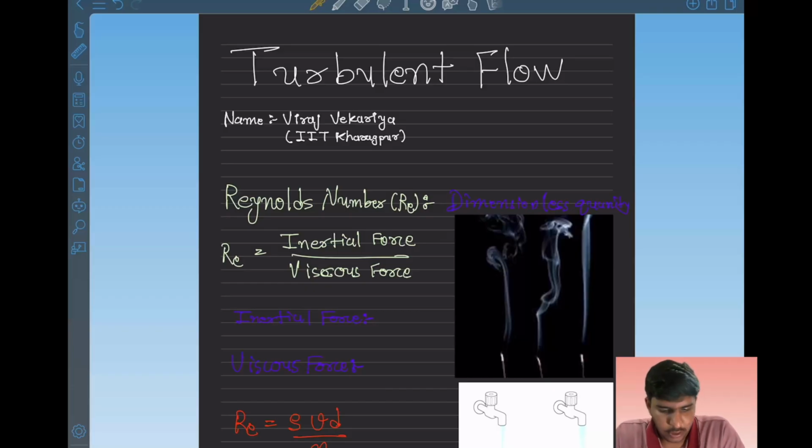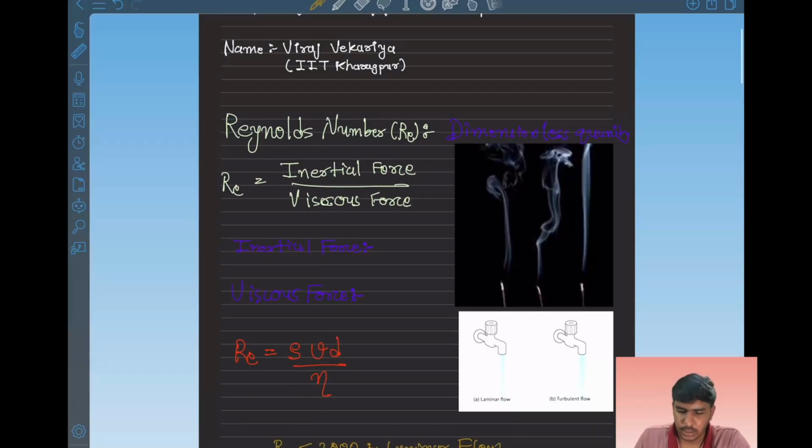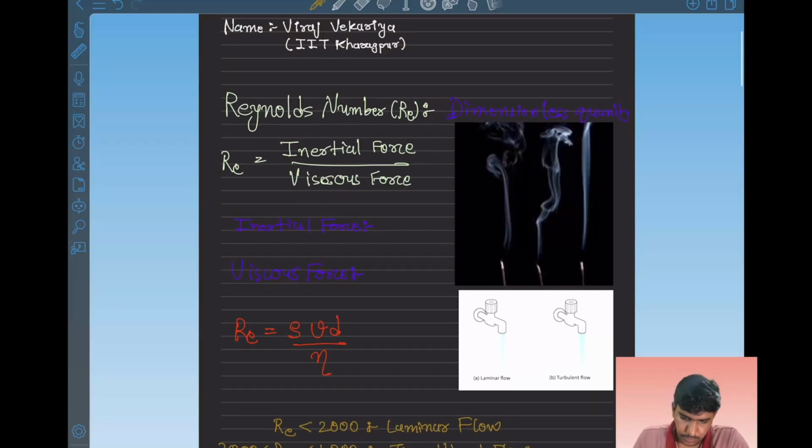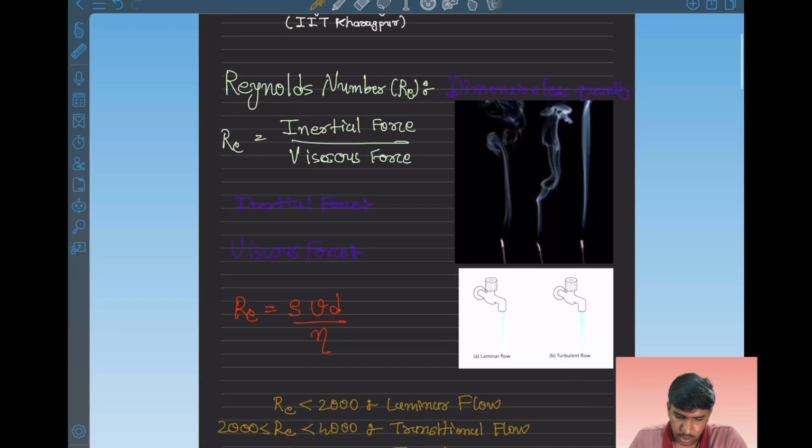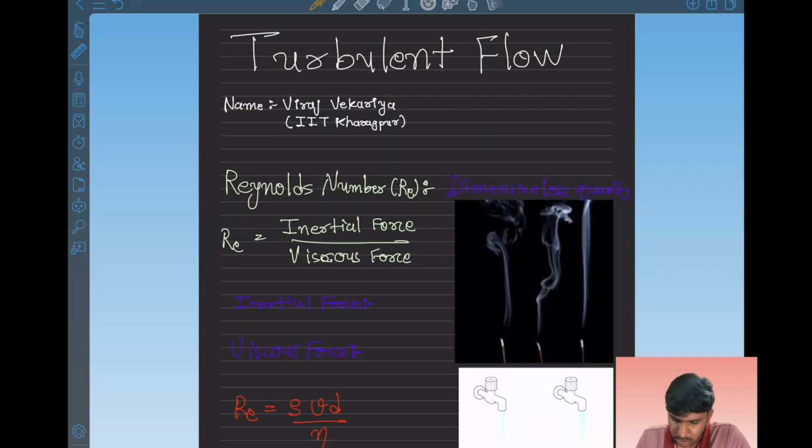Now we will talk about turbulent flow for the JEE examination. The video will not just be on turbulent flow. It will also explain laminar flow and Reynolds number. As all the topics come together, we need to have an understanding of all of them simultaneously. So let's take the first example.